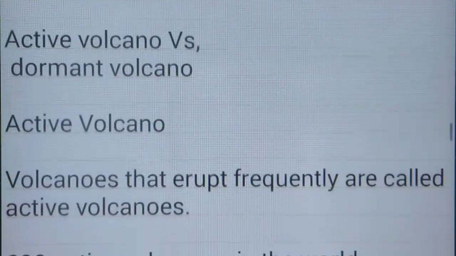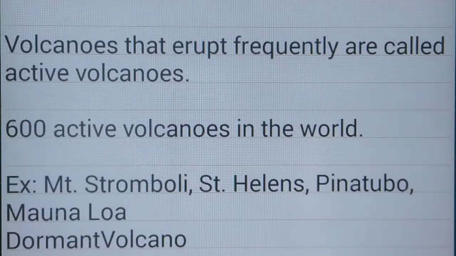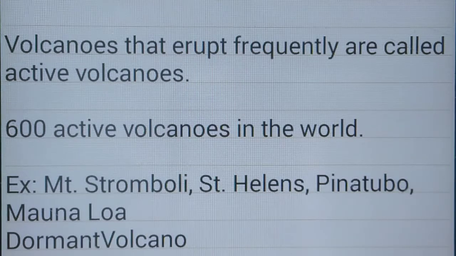Active versus dormant volcano. Volcanoes that erupt frequently are called active volcanoes. There are more than 600 active volcanoes in the world.